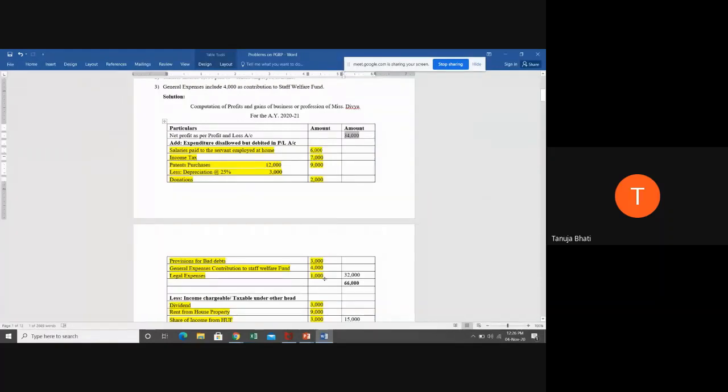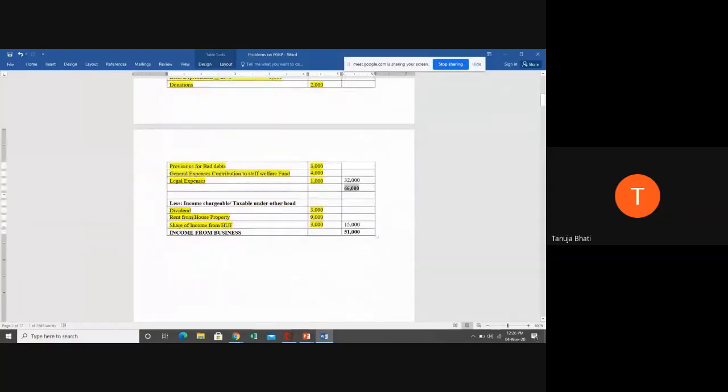Take the total of all this in the outer column, that is 32,000. Add this both. Why are we supposed to add? Because all these are expenditures disallowed but debited in P&L account. So once you add 34,000 plus 32,000, you get 66,000. From this you have deducted incomes chargeable or taxable under other head, 15,000. So therefore you get the correct profit and gain from business.